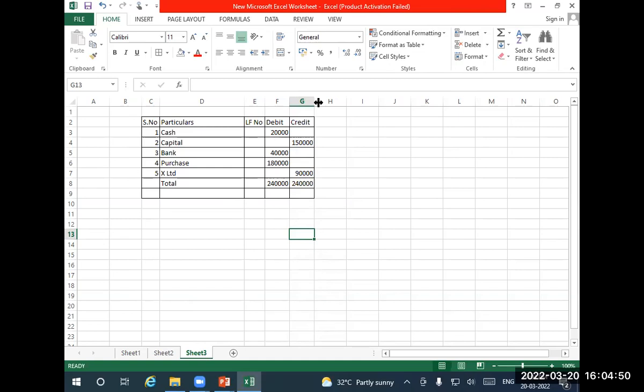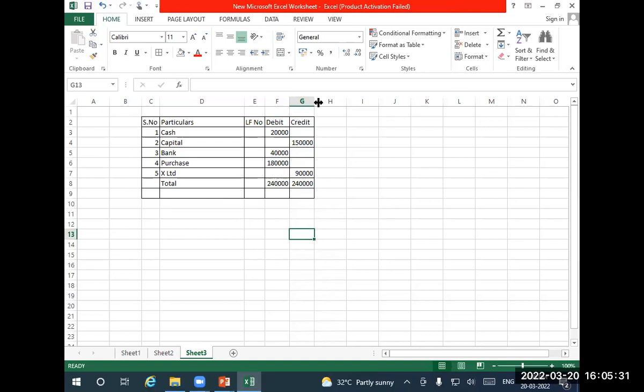So what we are going to do now is understand the format of financial statements, that is, the income statement or profit and loss account and the balance sheet of limited liability companies. Those who have done BCom or BBA, please listen very carefully. You have to do the problem only in this format. What you did in your BCom will not work here. Why? The Companies Act 2013 gives the format in which companies have to prepare the profit and loss account and balance sheet.